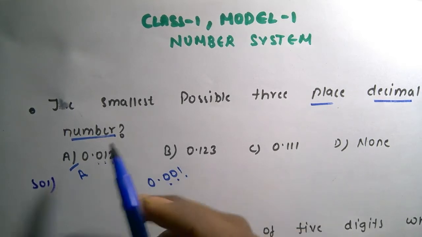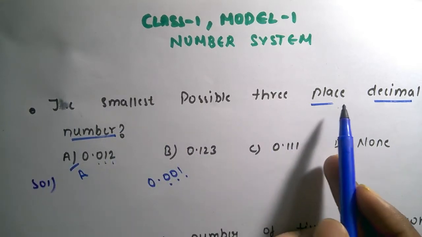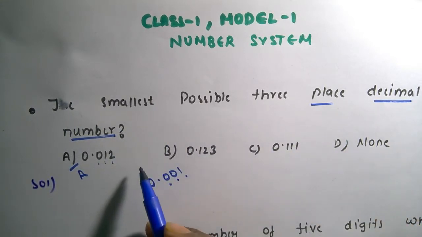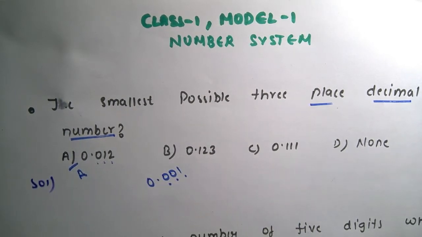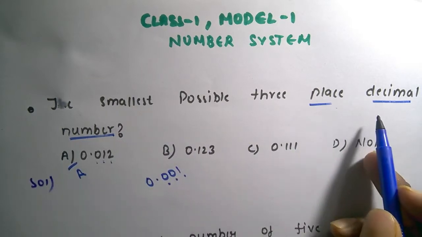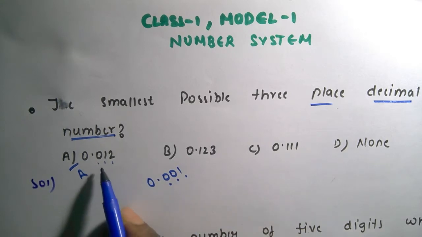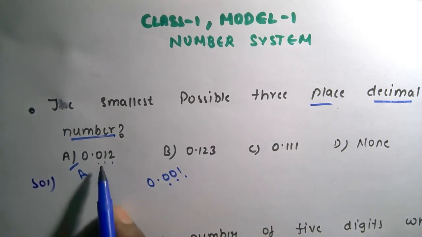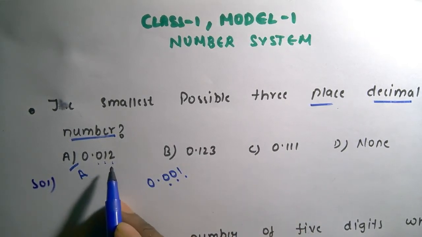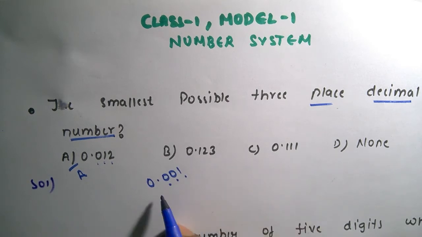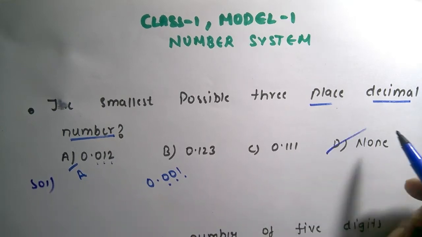If you ask the question in a different manner, for example the smallest possible three-place decimal number among these options, then you have to consider option A. But he didn't ask like this. He asked only for the smallest possible three-place decimal number. So 0.001 is the smallest possible three-place decimal number. 0.012 will be the smallest among these three, but 0.001 is the smallest three-place decimal number. So the answer is none.